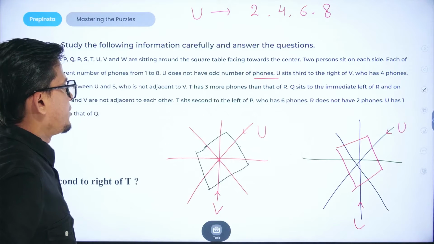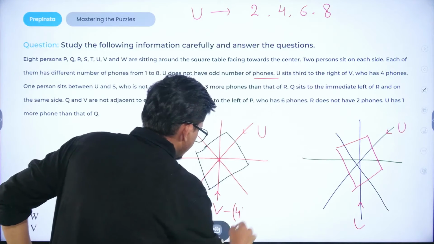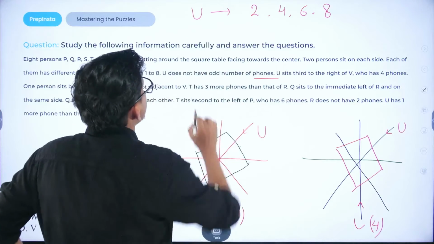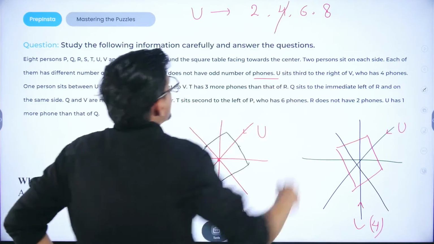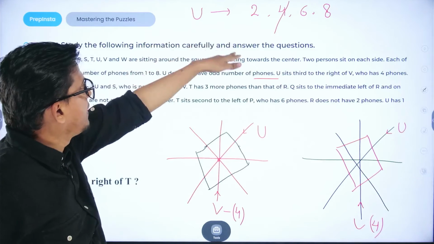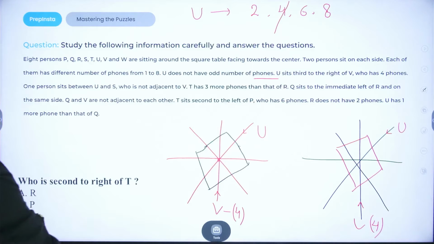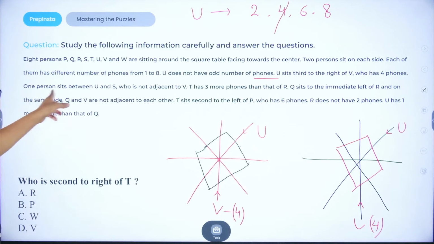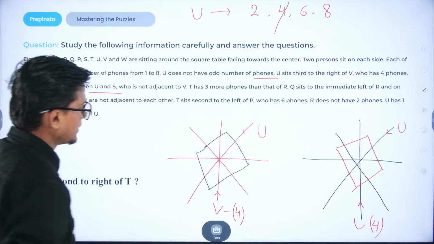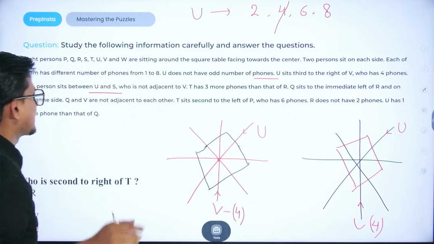U sits third to the right of V, who has 4 phones. V is allotted 4 phones. So 4 would be cancelled out as a number of phones. So the possible number of phones that U might have is 2, 6 or 8, right. Then let us go with another piece of information. One person sits between U and S. One person sits between U and S. So as per the given condition, S could be at this particular position or S could be at that particular position.